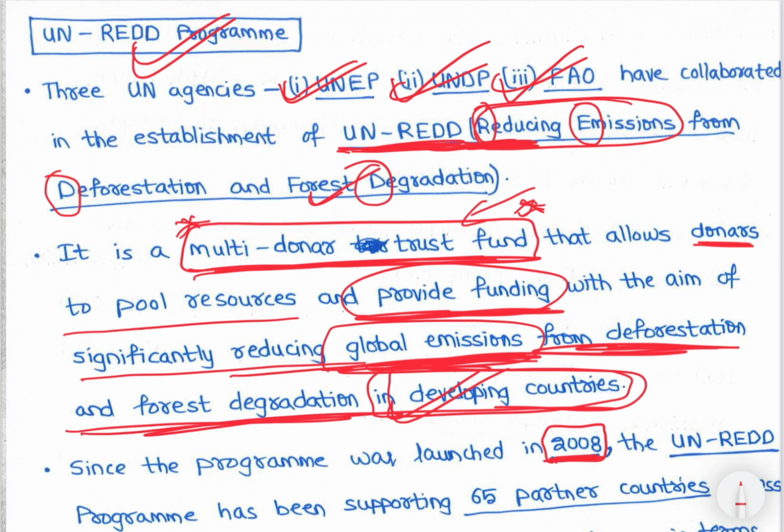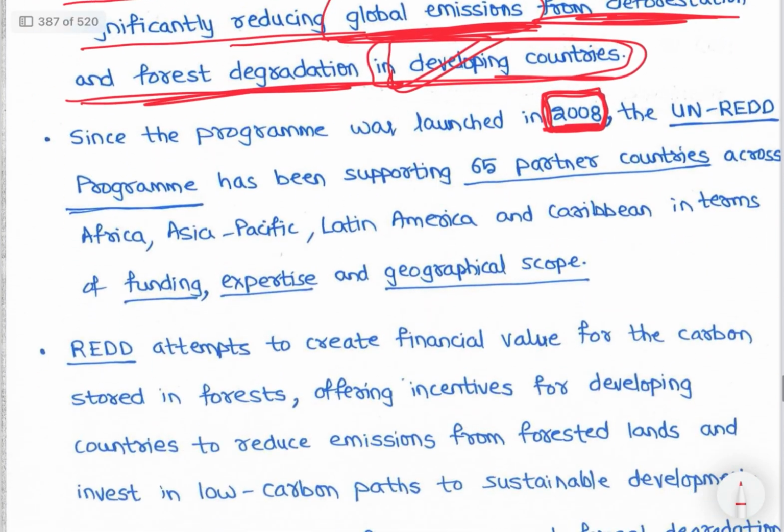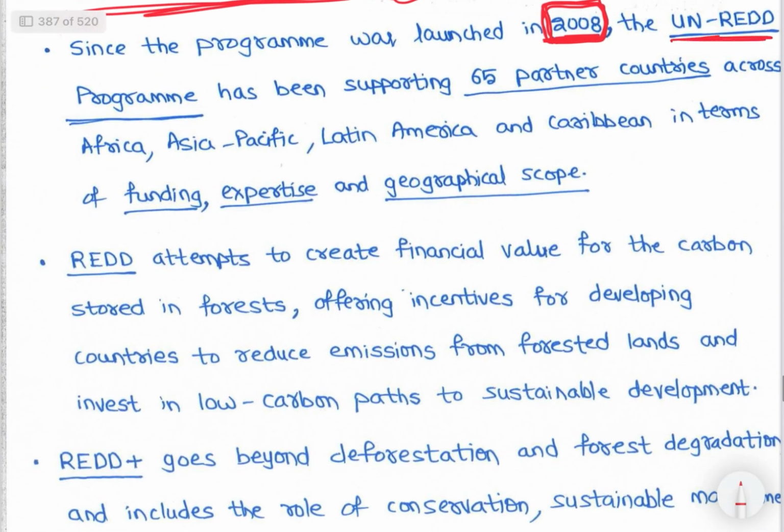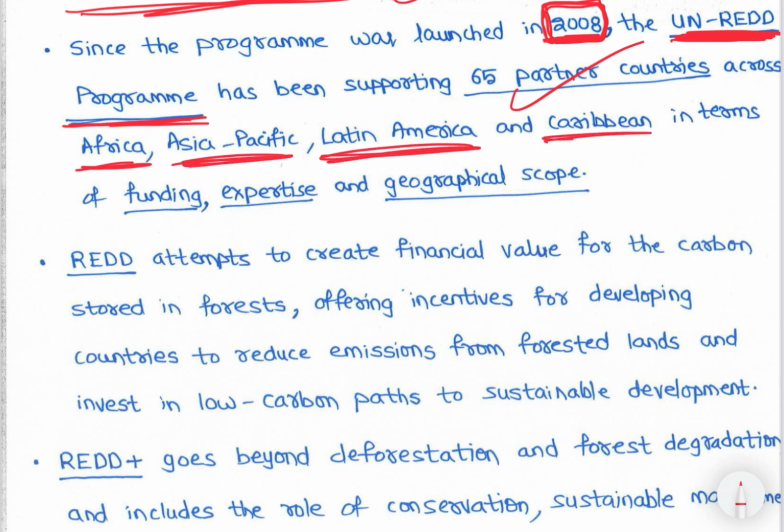Since the program was launched in 2008, the UN-REDD program has been supporting 65 partner countries across Africa, Asia Pacific, Latin America, and Caribbean in terms of funding, expertise, and geographical scope.